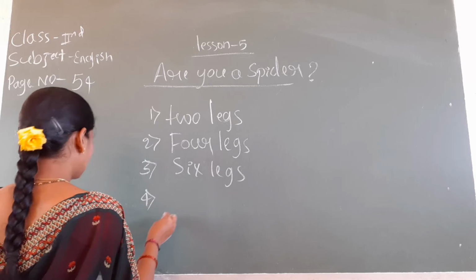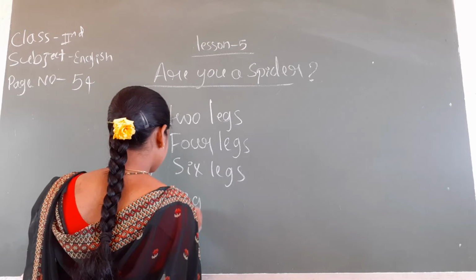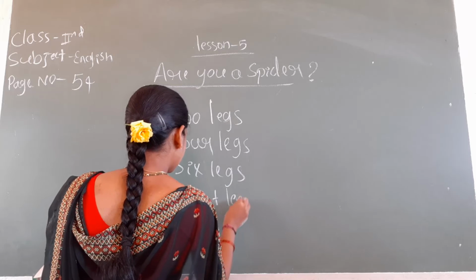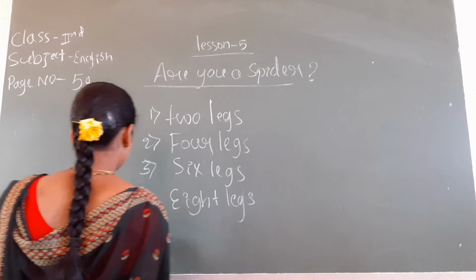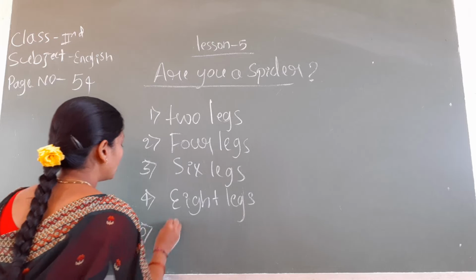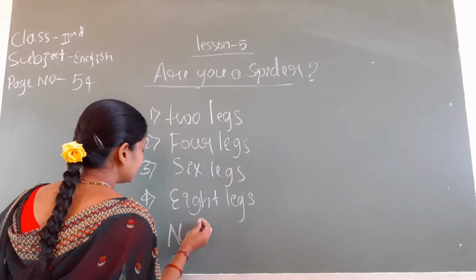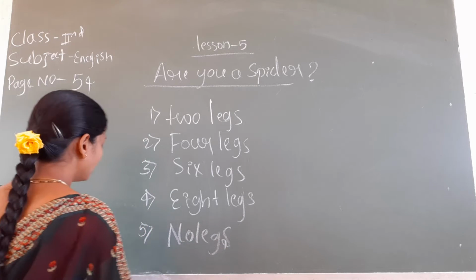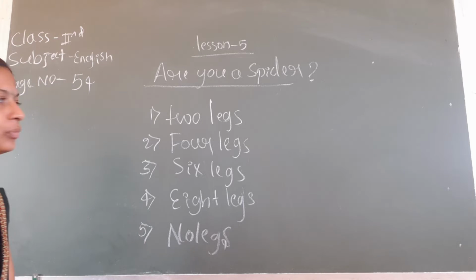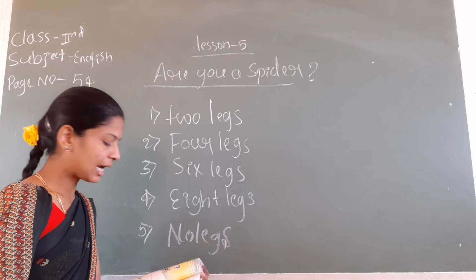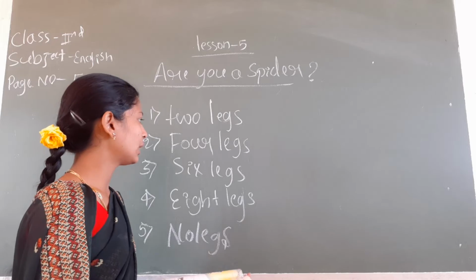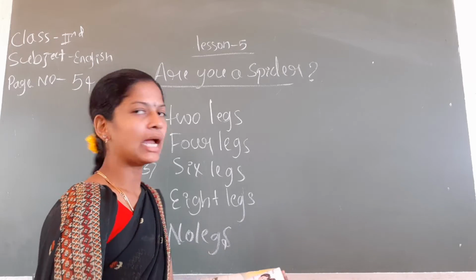Fourth one, 8 legs. Next, fifth one, no legs. See the pictures and find which animal, bird or worm has 2 legs, 4 legs, 6 legs, 8 legs and no legs.